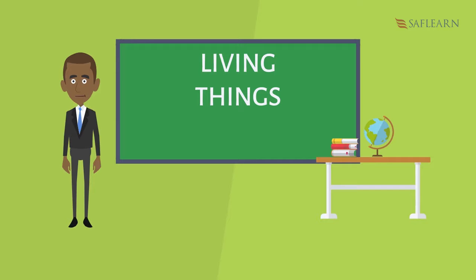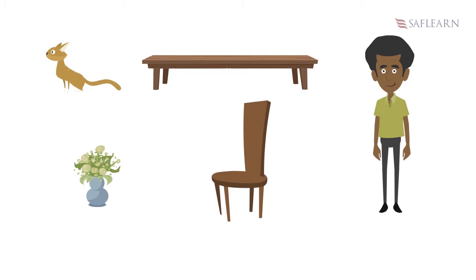Hello students, we'll be discussing the classification of things around us, like animals, tables, chairs, or even other human beings. All the things mentioned can be classified into two basic categories, either living or non-living things. You will find out as you listen attentively what category you belong to.